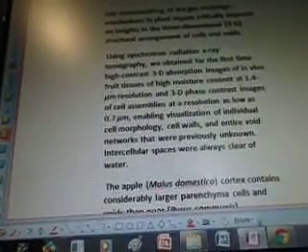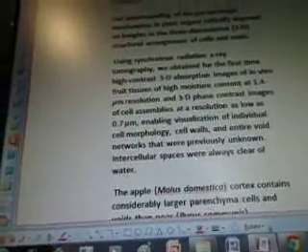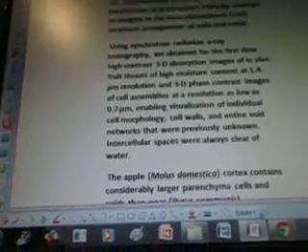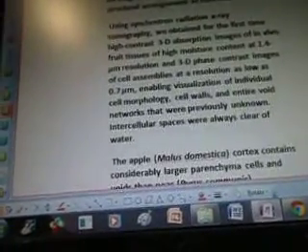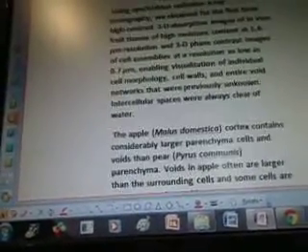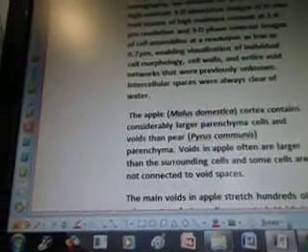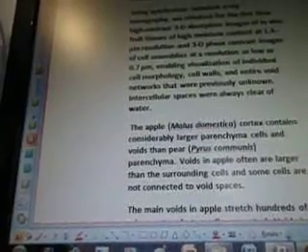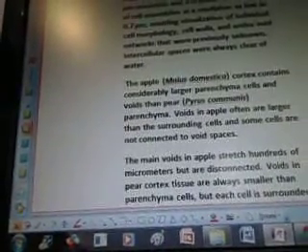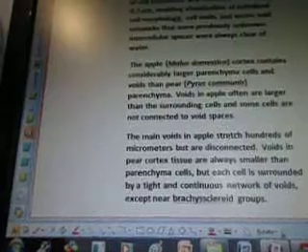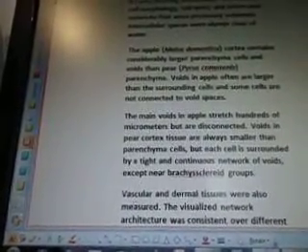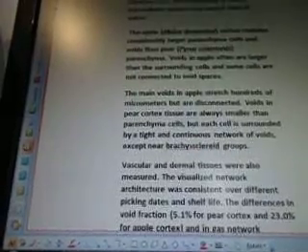as 0.7. I don't know if that says, but I'm calling it, sorry. Enabling visualization of individual cell morphology, cell walls, and entire void networks that were previously unknown. Interstellar spaces were always clear of water. The apple Malus domestica cortex contains considerably larger parenchyma cells and voids than Pyrus communis parenchyma. Voids in apple often are larger than the surrounding cells, and some cells are not connected to void spaces.